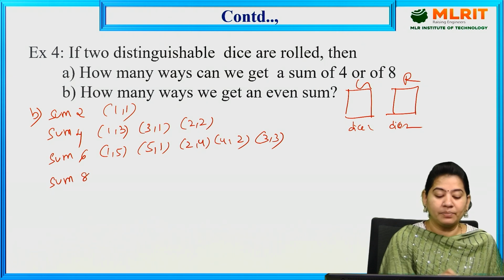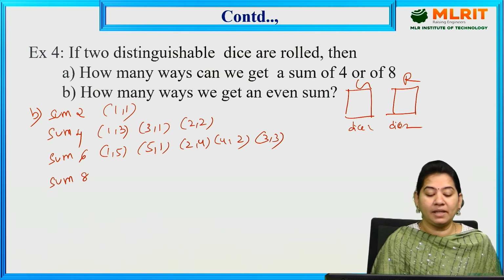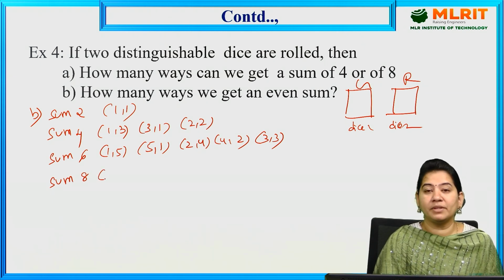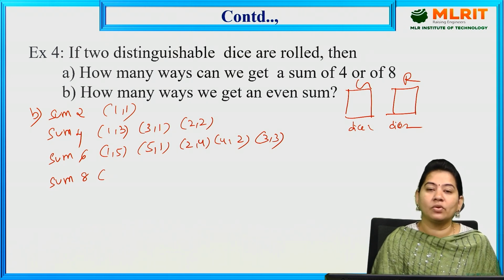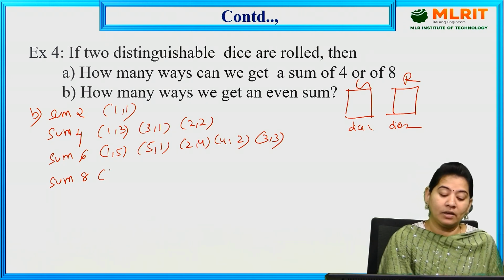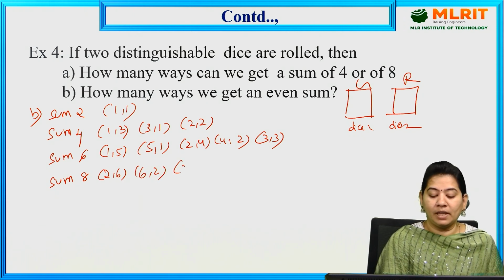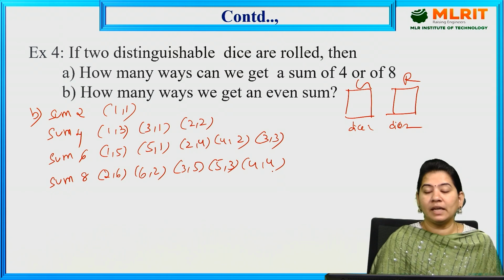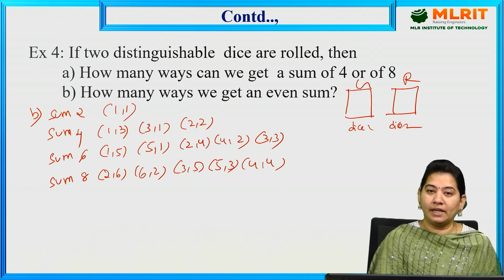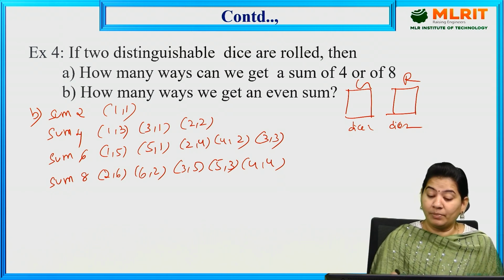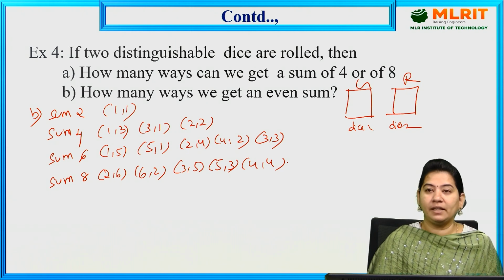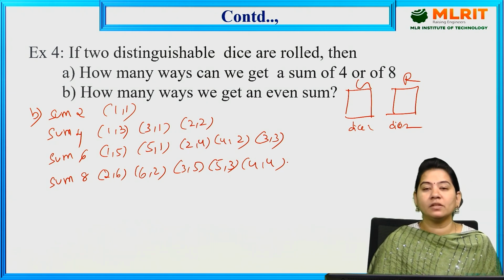Next, sum 8. What is sum 8 here? I can't go 1 comma 7, because 7 will not be there; 6 is the maximum on the dice. So I'll go with 2 comma 6, 6 comma 2, and 3 comma 5, 5 comma 3, and we have 4 comma 4 also. After that we can't go further, since 5 comma 3 is already done and 4 comma 4 is also completed. So to get 8 here: 3 5, 2 6, 4 4.